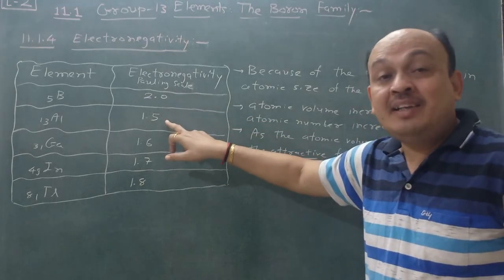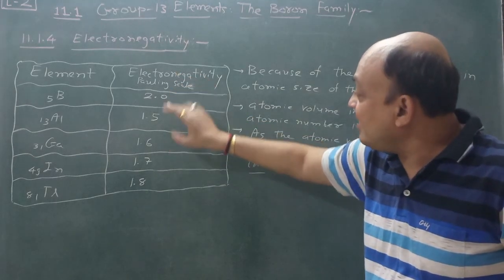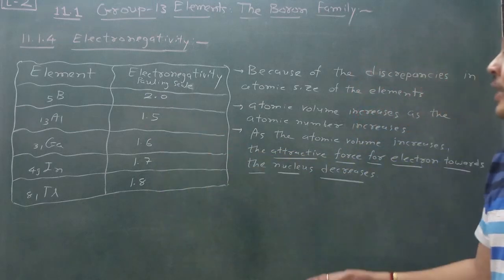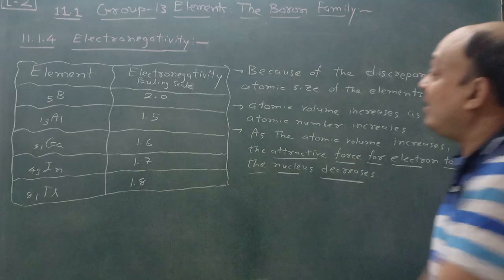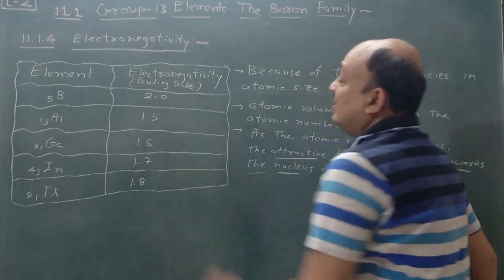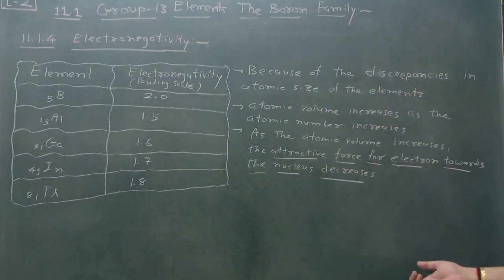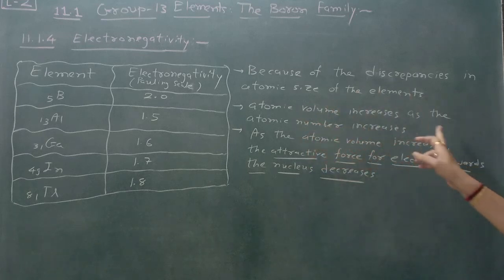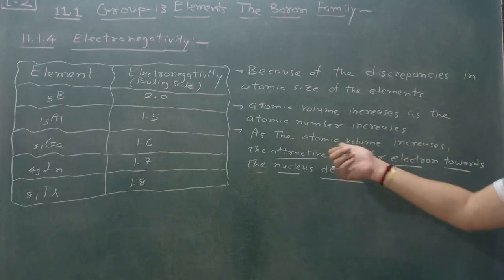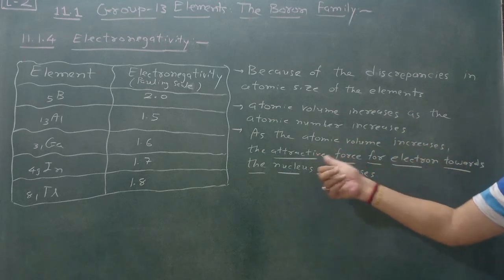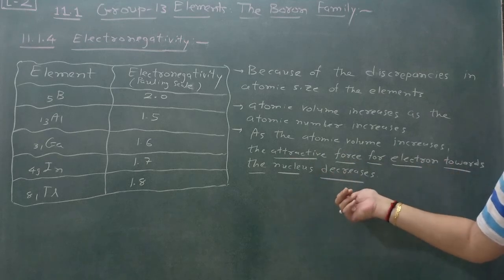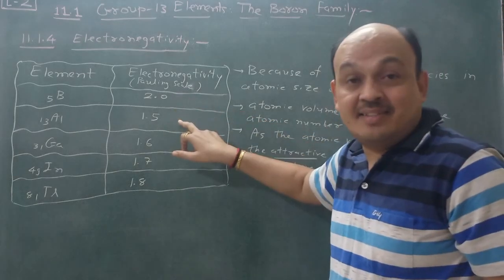2.0 to 1.5, it decreases, and then suddenly it increases. So this is a very important topic regarding electronegativity. Just write down from your NCERT textbook. This information is given. Remember this, it depends on atomic volume. Atomic volume increases as the atomic number increases, and as the atomic volume increases, the attractive force for electrons towards the nucleus decreases, and that's why it decreases.